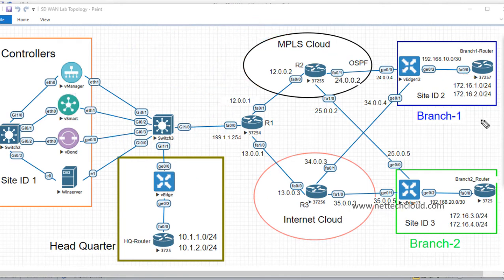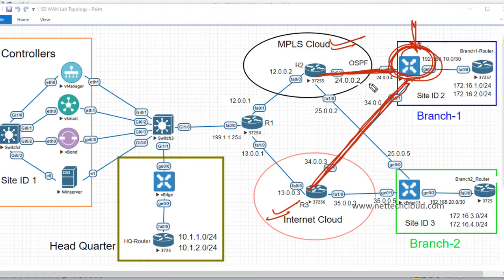If you look at the topology here, there are two different transports, right? One is MPLS, and the other is the Internet cloud, to reach this system IP, the router ID in fact. So the system IP will remain the same, but the transports are different: MPLS and the Internet cloud, which in the SD-WAN solution is termed a color. And the third one is encapsulation.